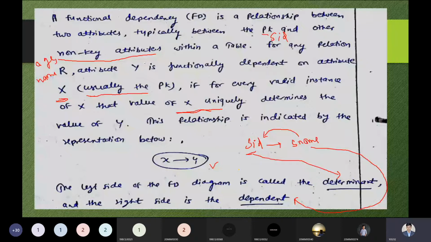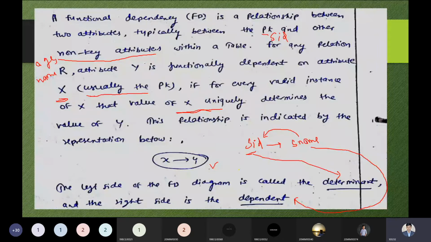A functional dependency is a relationship between two attributes. That is what we have to keep in mind. Functional dependency is a concept that provides a relationship between two attributes: the primary key attributes and the non-key attributes. Now, what is a non-key attribute? Non-key attributes are those which are not providing the key relationship. The primary key, however, has all unique values, so uniqueness in our records, or tuples, will be there.